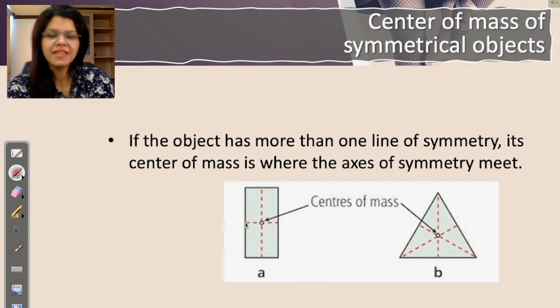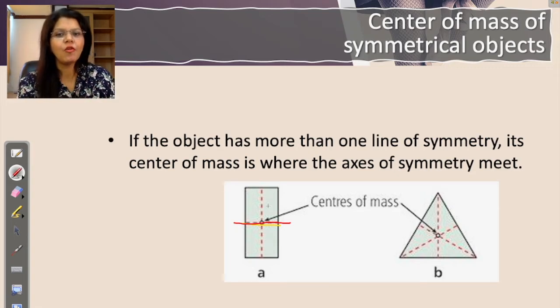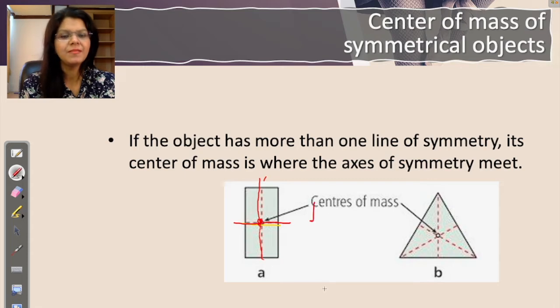So here if you look at the rectangle, this is your line of symmetry. Let me use a contrast color. So this is your line of symmetry, because if you fold this rectangle around this line of symmetry, both the figures will overlap. Line of symmetry is also an easy topic in maths, right? So this rectangle also has this other line of symmetry. So what is the point of intersection? The point of intersection is your center of mass.